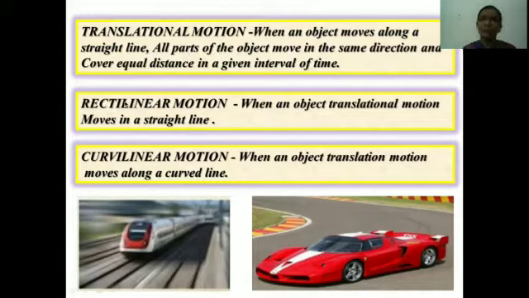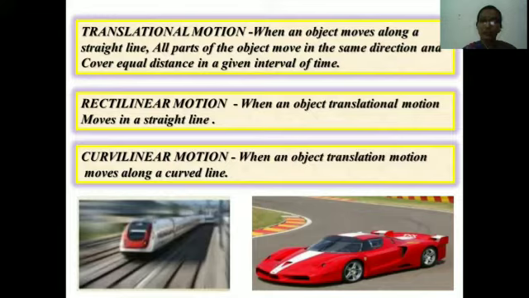It is divided into two parts, rectilinear motion and curvilinear motion. Rectilinear motion: when an object moves in a straight line, such as a train moving in a straight line, or an athlete running on a straight track. It is an example of rectilinear motion.